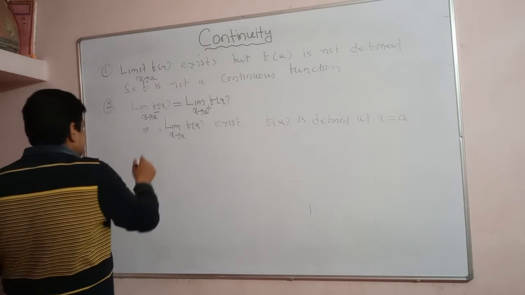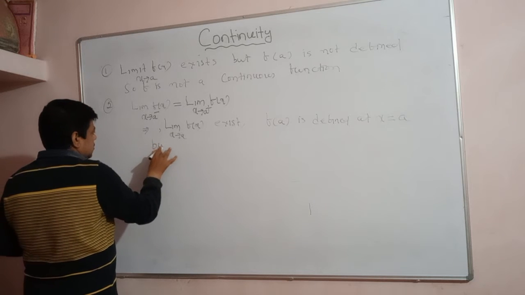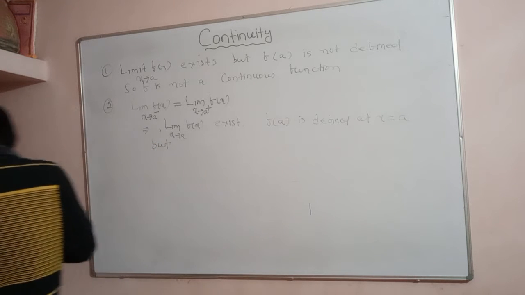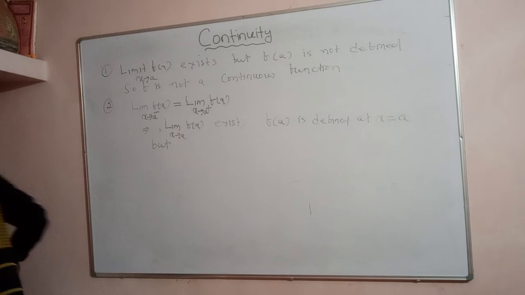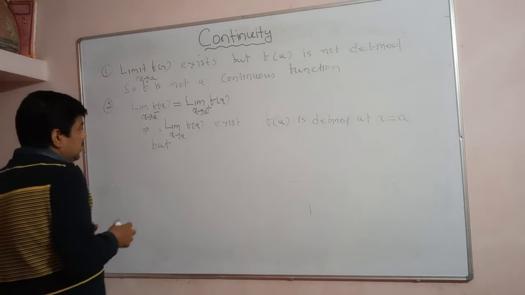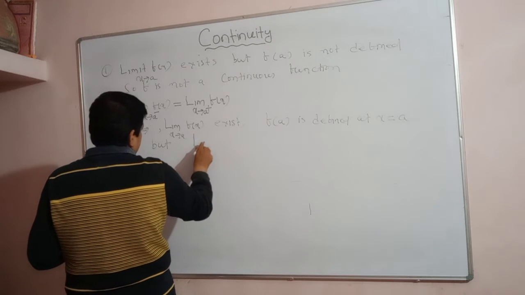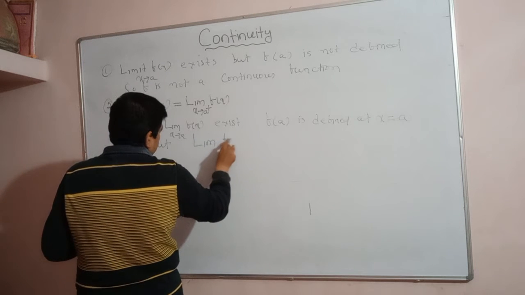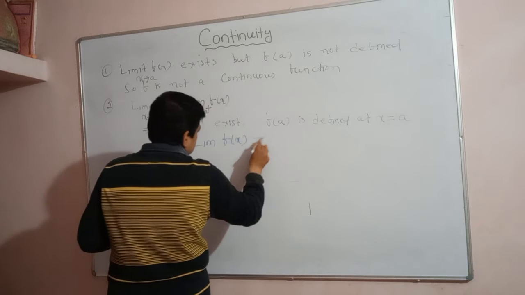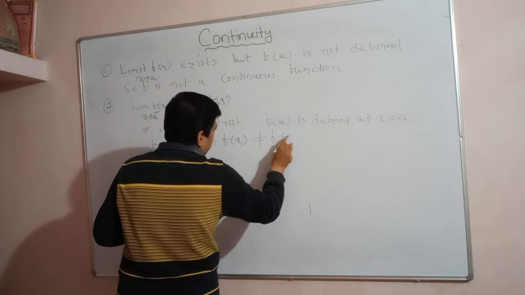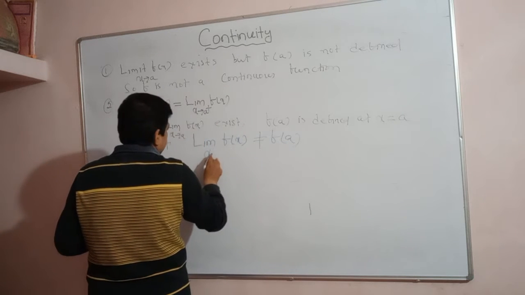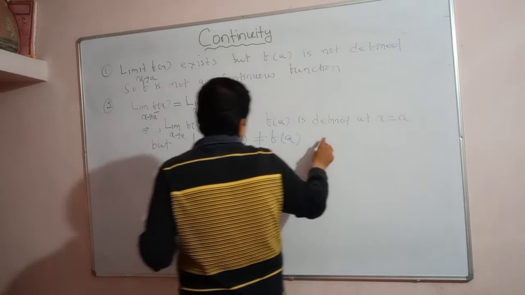But what do you see here? The limiting value of f(x) is not equal to the functional value when x approaches a, at x is equal to a.